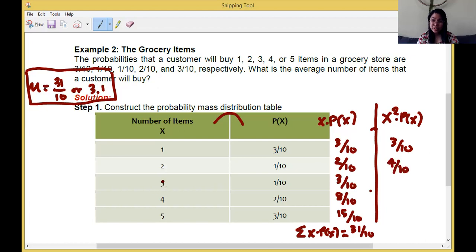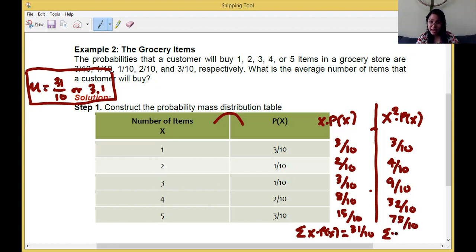Next, 3 squared is 9 times 1, 9 over 10. 4 squared is 16 times 2, that's 32 over 10. 5 squared is 25 times 3, that's 75 over 10.